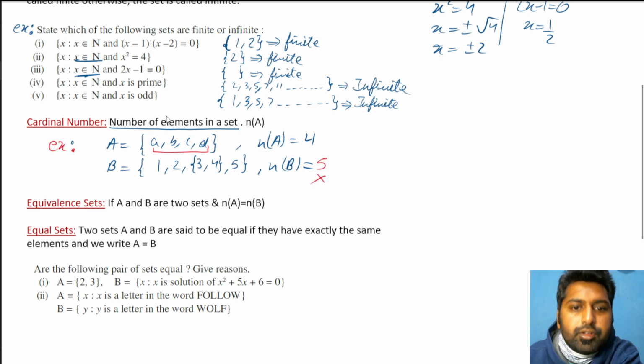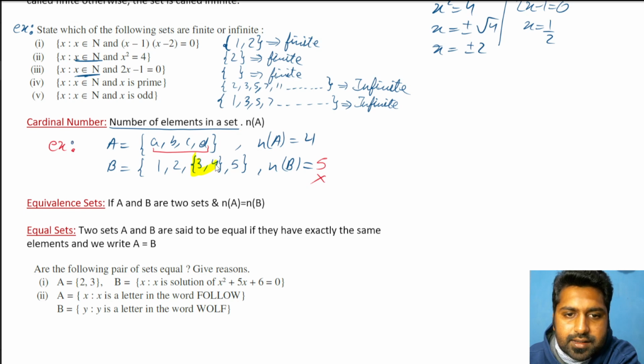The reason, if you look very carefully, is that I have placed 3 and 4 inside a curly bracket. Basically, what does that imply? That inside the set B, another set is there. Now, it might slightly confuse you, a set inside a set, but yes, it can be done. We'll discuss this in power set. But right now, if this curly bracket is present, this is effectively a set.